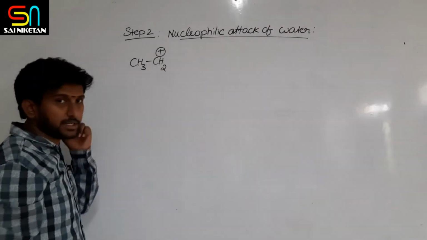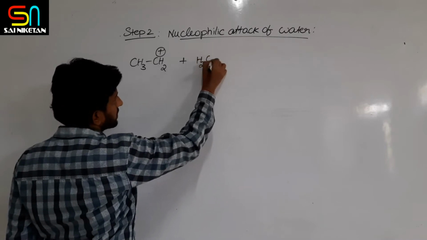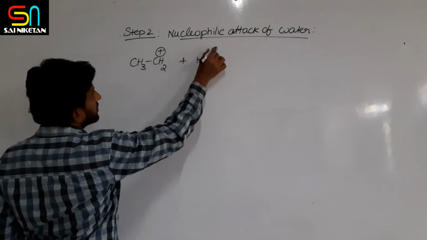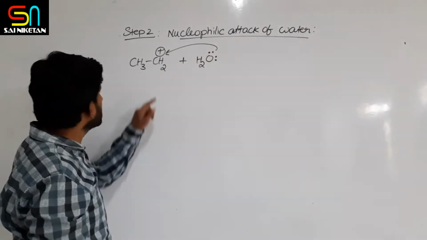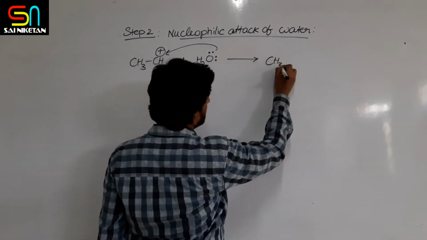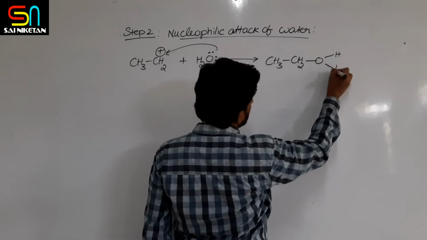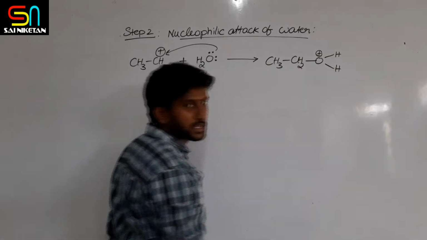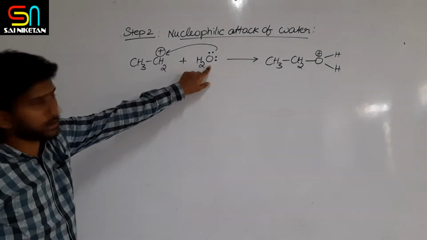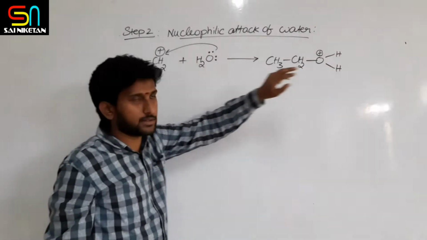Now the nucleophilic attack of water takes place, meaning the lone pair of oxygen is given to the carbocation. So you get CH3, CH2, O carrying positive charge. That is step 2. Water attacks the positive charge, and then you get the positive charge on the oxygen.